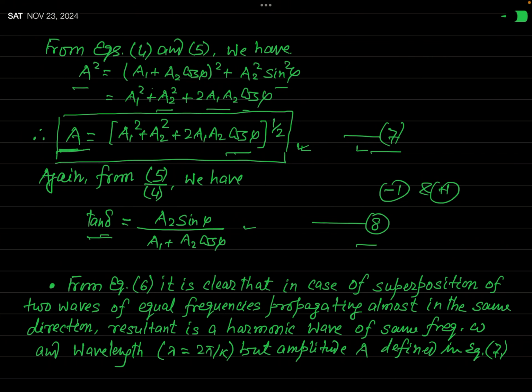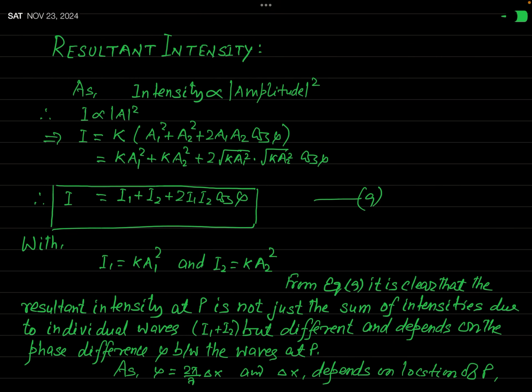And you have seen that this phase difference phi actually depends on the path difference. So in accordance with the change in path difference, that is, the change in position of the point of superposition, the phase difference will change, and when the phase difference changes, the resultant amplitude will change. But in terms of resultant amplitude, you cannot talk about the resultant intensity, which I have mentioned in the definition of interference.